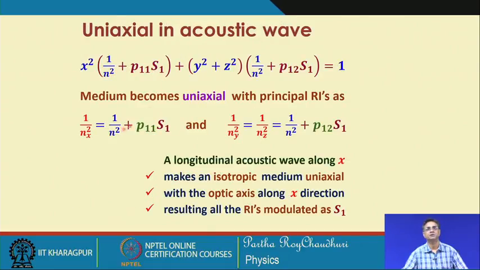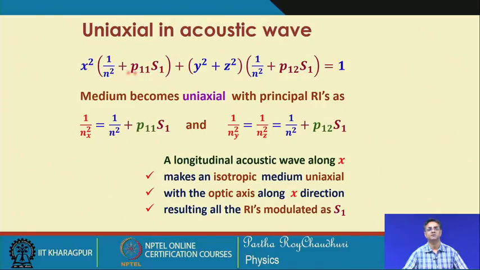So, you can see that 1 by n x square can be represented by this, whereas 1 by n y square and 1 by n z square can be represented by this. Two of them, n y and n z, have the same value, whereas n x is different. So, that is why a longitudinal acoustic wave along x makes this isotropic medium a uniaxial one.